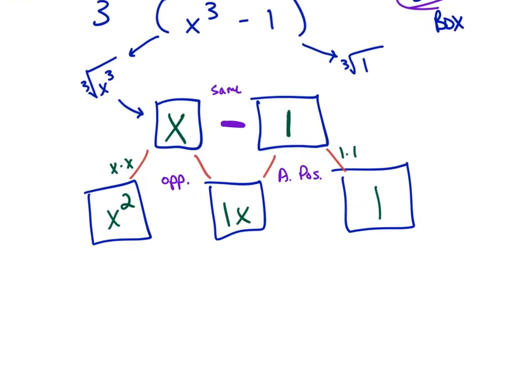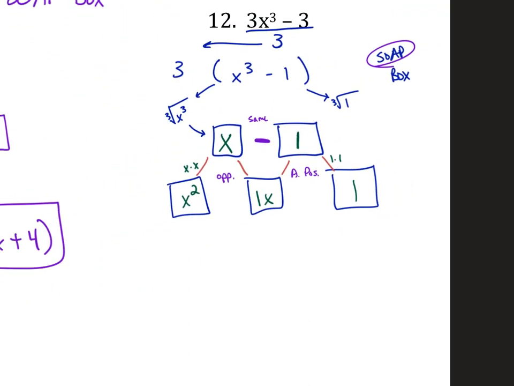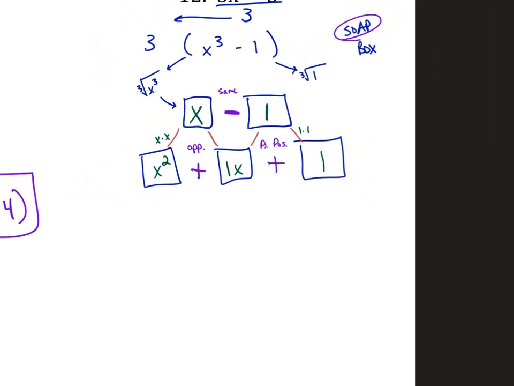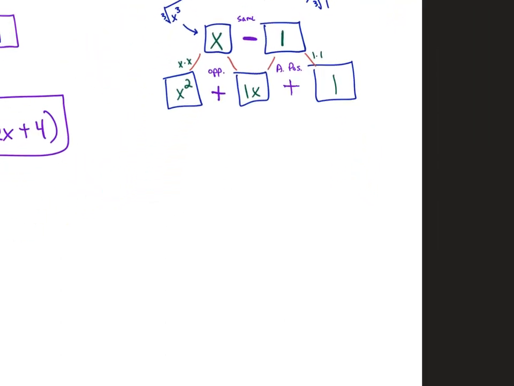Opposite, the opposite of the original sign is plus. And then always positive, well, that's always positive. So my answer is x minus 1, the top row, and then the bottom row, x squared plus 1x plus 1.